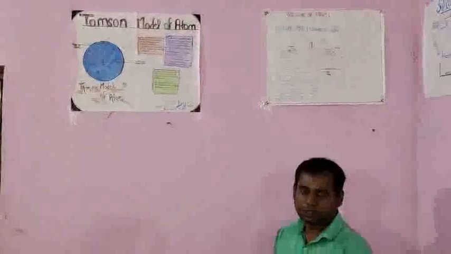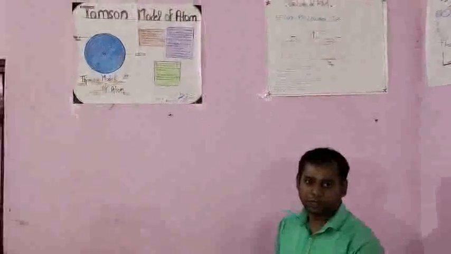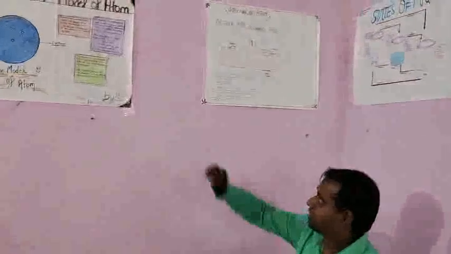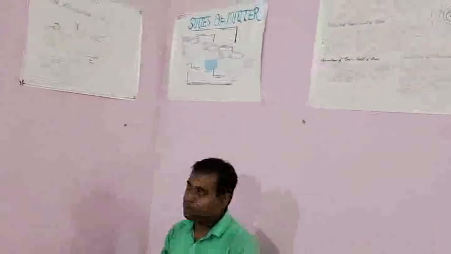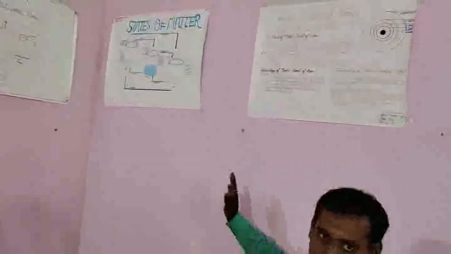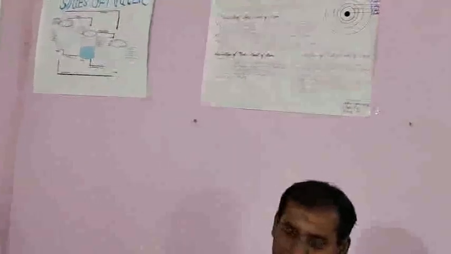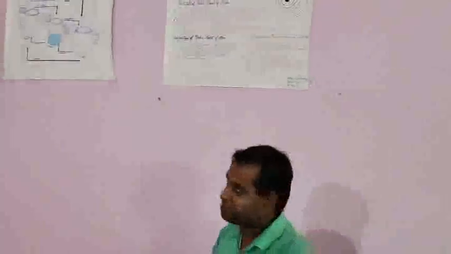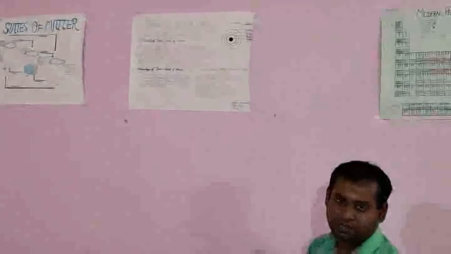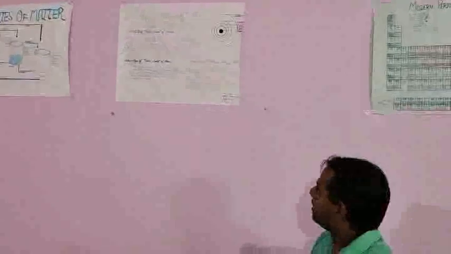This is the project and assignment made by the class 9, 10 and 11 students, just like the Thomson model of atom. This is the structure of atom, which is in class 9 up to class 12, and this is the states of matter, where the student easily understands what states of matter means and how many types of states there are. This is the Bohr model of atom. This is in class 11 as well as class 12. So they can easily understand what the Bohr model of atom means and what its advantage is.